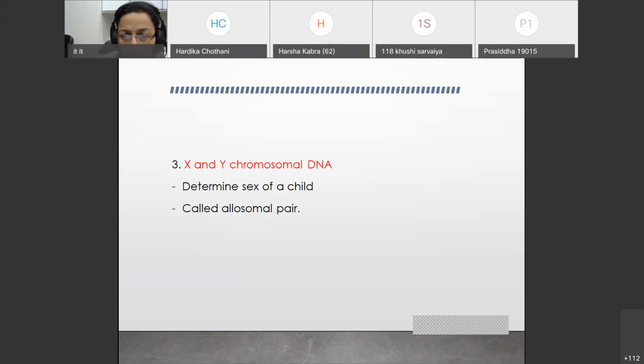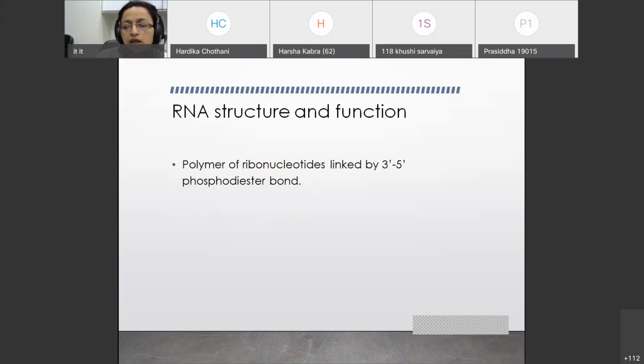This is also called the allosomal pair. This is covered in 11th and 12th, and MCQs are also asked on it. So when asked about the genetical types of DNA, the answer should be three: autosomal, mitochondrial, and allosomal or XY chromosomal DNA.